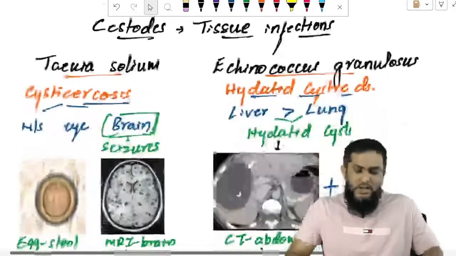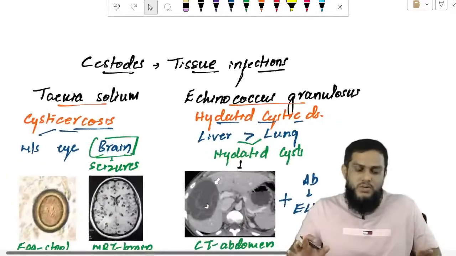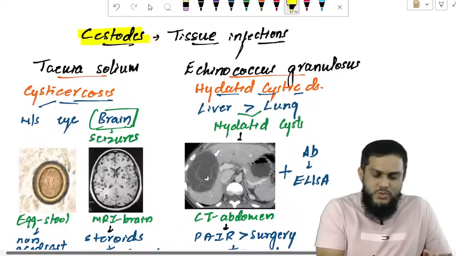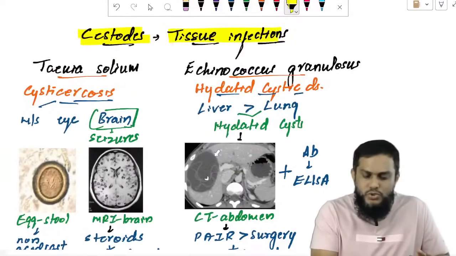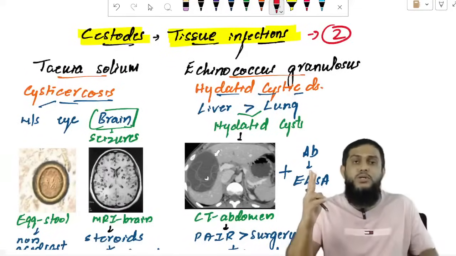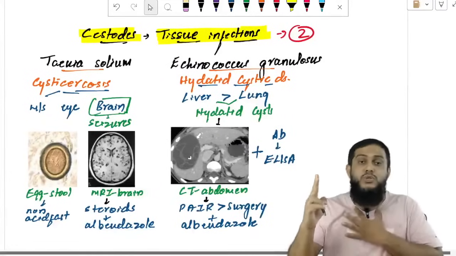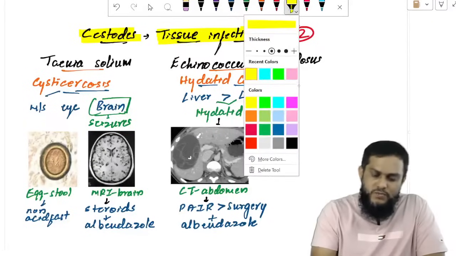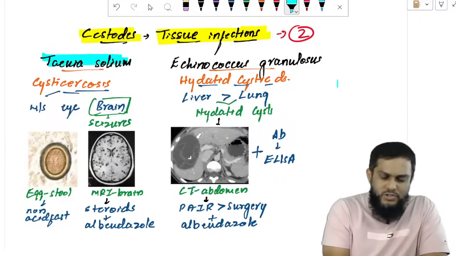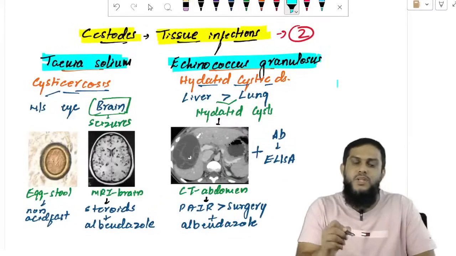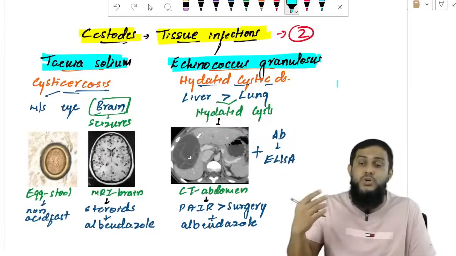Now protozoa are over. Moving on to the helminths. Helminths means cestodes, especially cestodes causing tissue infection. How many cestodes cause tissue infection? Only 2. The 2 cestodes that cause tissue infection are Taenia solium and Echinococcus granulosus.